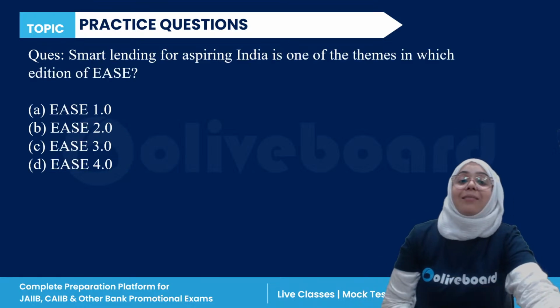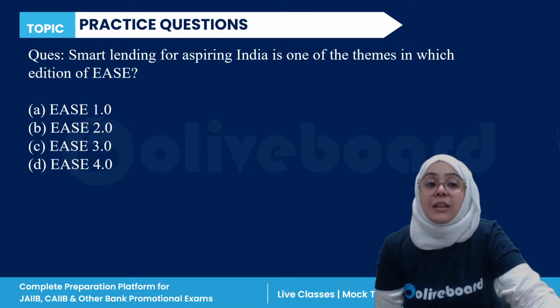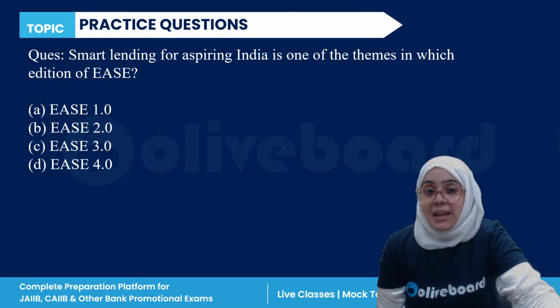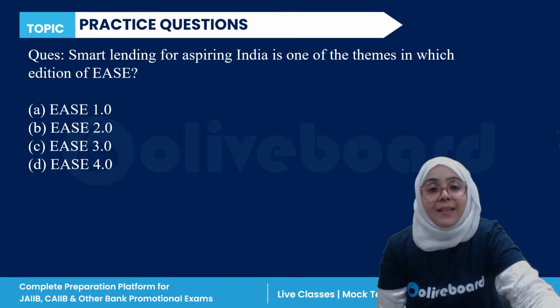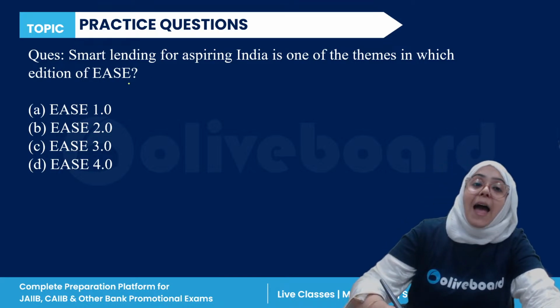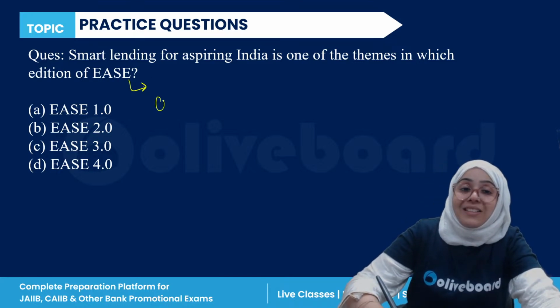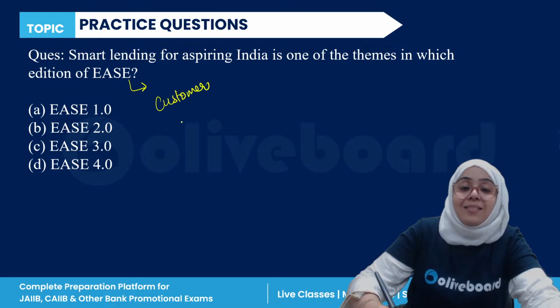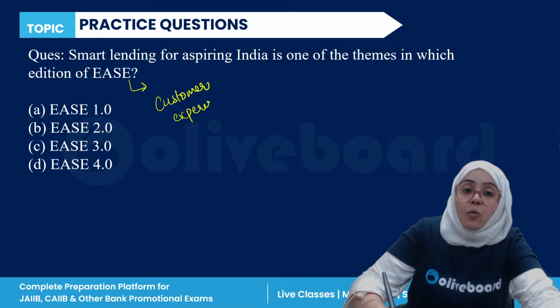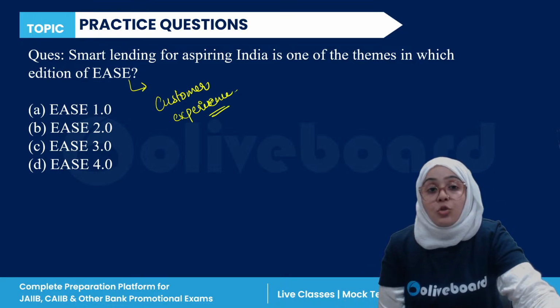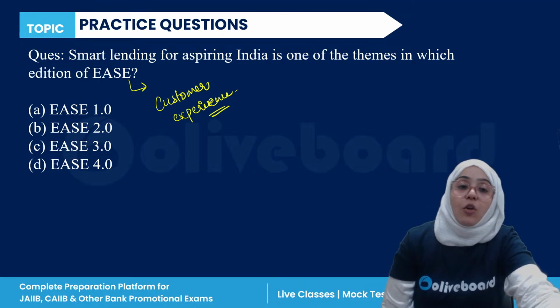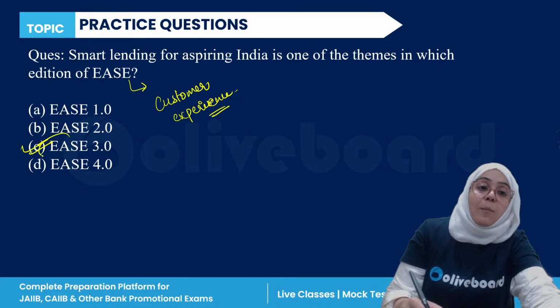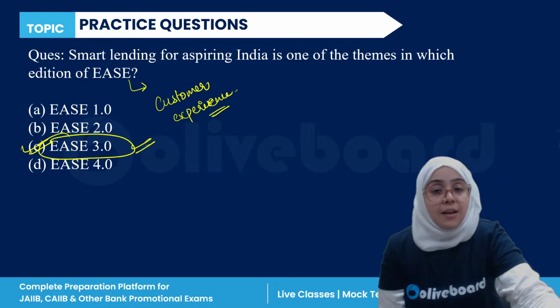And the last question: smart lending for aspiring India is one of the themes of which edition of EASE? EASE, enhanced access and service excellence, is a program started to enhance the customer experience in the banking environment. Which version of EASE has the theme smart lending for aspiring India? C, EASE 3.0 version. So C is the correct answer, right?